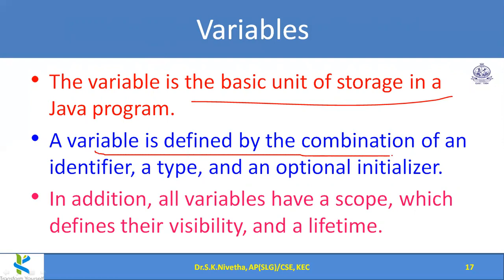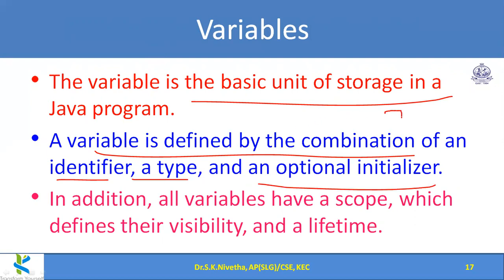And the variable is defined by the combination of an identifier, a type, and an optional initializer. Identifier means the name x, what I am telling. Type means if it is integer type, I am giving the type as int. So int x itself is enough, or with an optional initializer like x equal to 5. In this way also I can declare a variable. The value 5 is initialized to x.